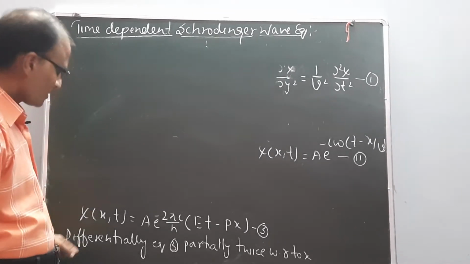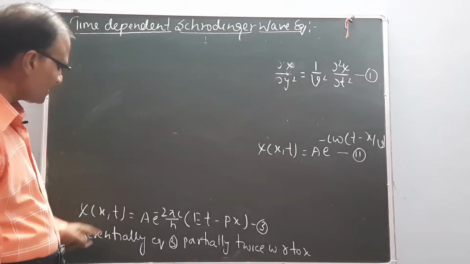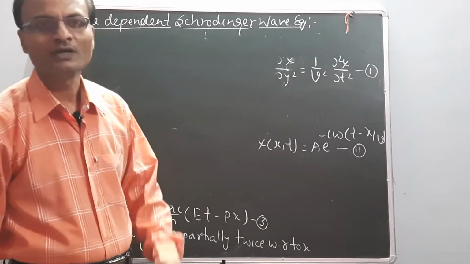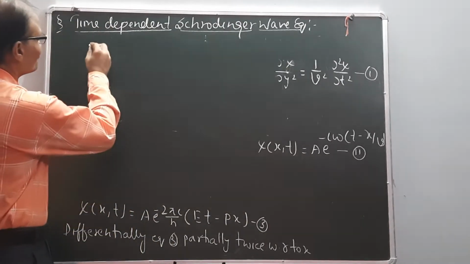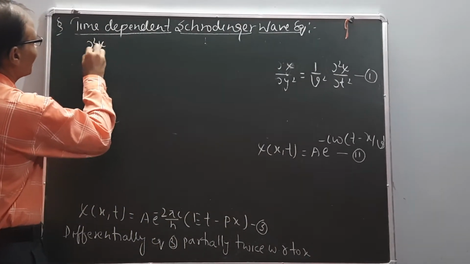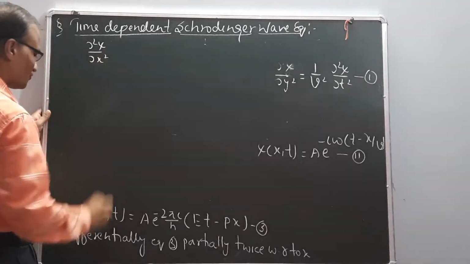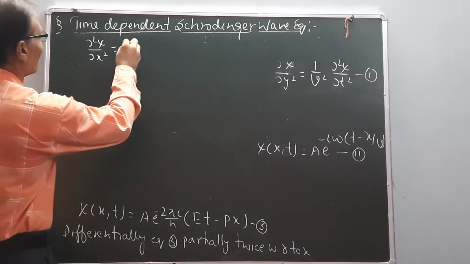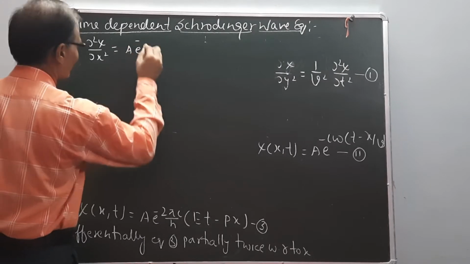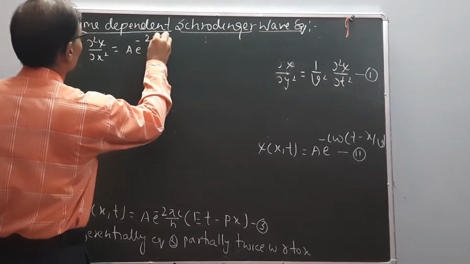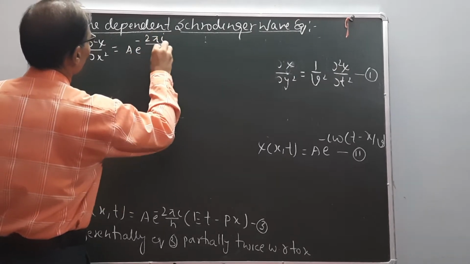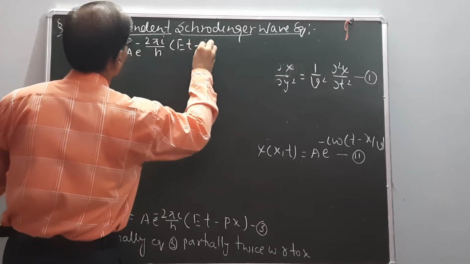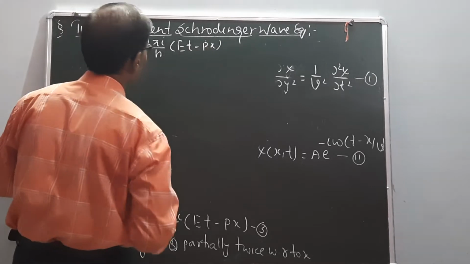So del square psi upon del x square equal to A e to the power minus 2 pi i upon h (Et minus px).